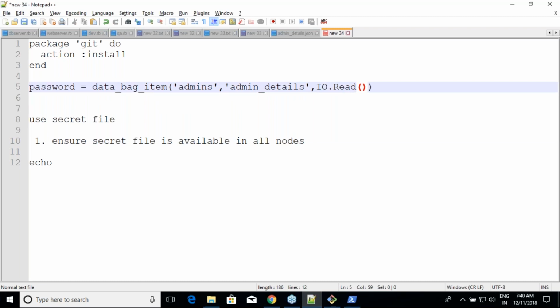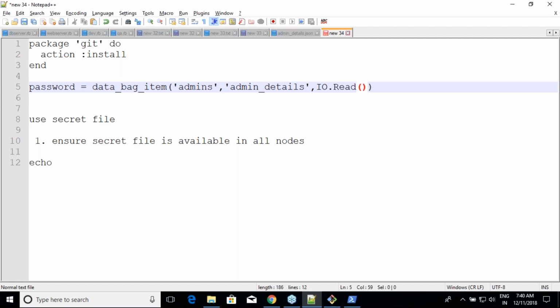In that case also you will get the password, right? So whenever you want to read the password, you have to make the change like this. And whenever you are encrypting the passwords, use the data bag items. Is everyone using that? Might not be, but is this very important when you think of certifications and interviews? Yes, it is, right? In some companies it might be really sensitive information.